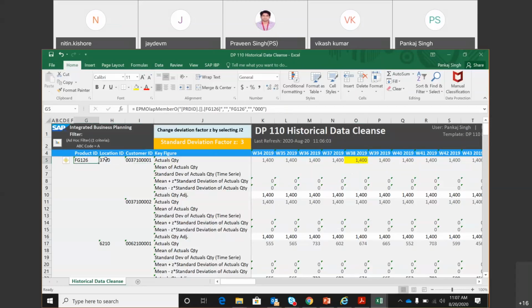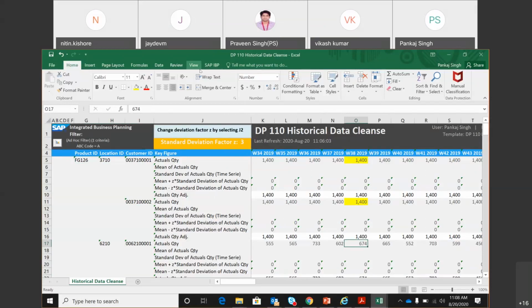The same product from the same location was also sold to another customer, and in that month, incidentally, the sales quantity was the same, but it can also be different, right? The same product was sold from another DC which is 6210 to a different customer which is 6210001, but the quantity in that month sold to that customer was 674. So that's how we must understand the business meaning of these numbers. Okay, so this is what it means.